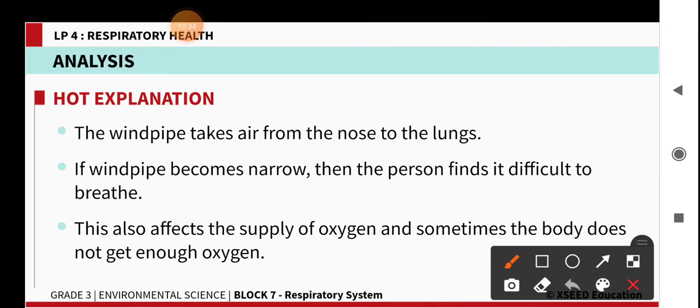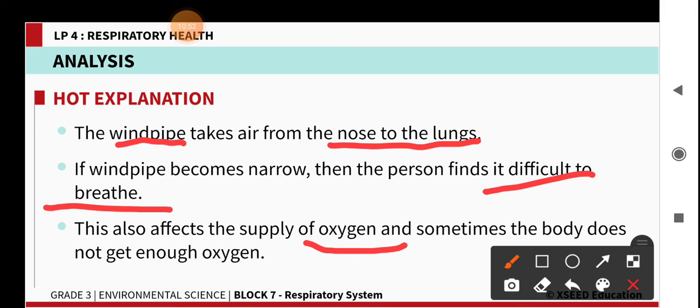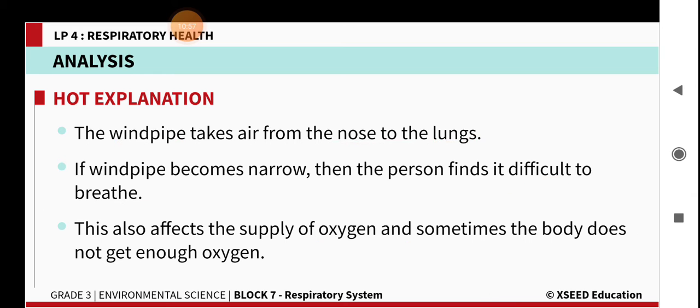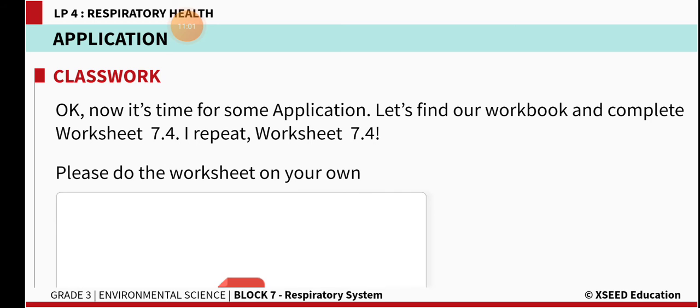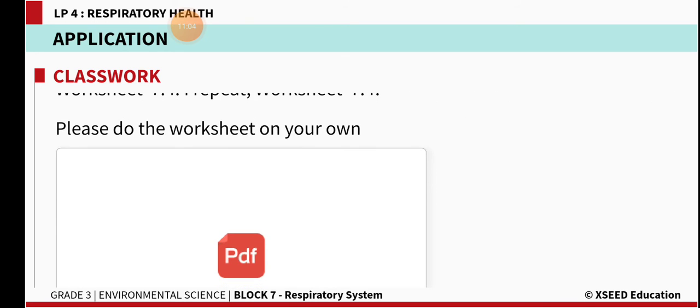So as we discussed, the windpipe is connecting the nose to the lungs. If the windpipe becomes narrow, the person feels difficulty in breathing, and this also will affect the supply of oxygen. Whenever the windpipe becomes narrow, the proper amount of oxygen is not supplied to the body. Whenever enough oxygen is not there, the person feels difficulty in breathing. Right? So now we will see what are the questions given in this worksheet.